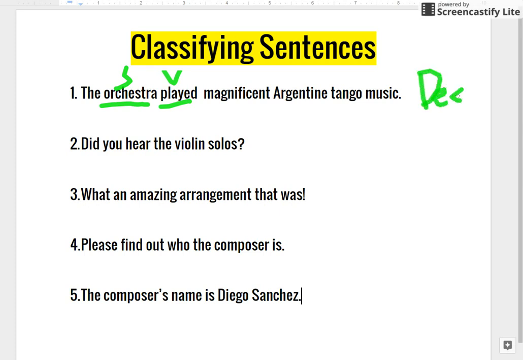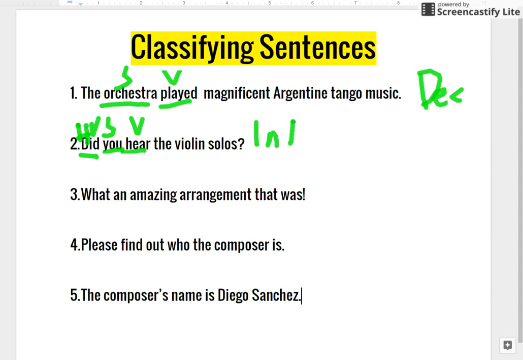Let's go to number 2. Did you hear the violin solos? All right, so we've got you as our subject. We have did and hear as our verb phrase. Did is a helping verb. And this is what they heard. So they're asking a question, which right away tells us this is an interrogative sentence.